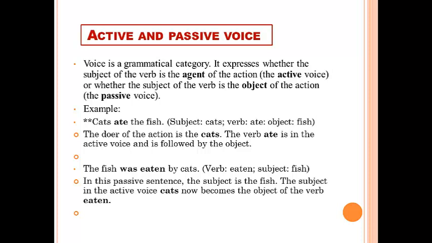The fish was eaten by cats. The verb is "eaten", subject: fish. In this passive sentence, the subject is the fish. The subject in the active voice, cats, now becomes the object of the verb "eaten".